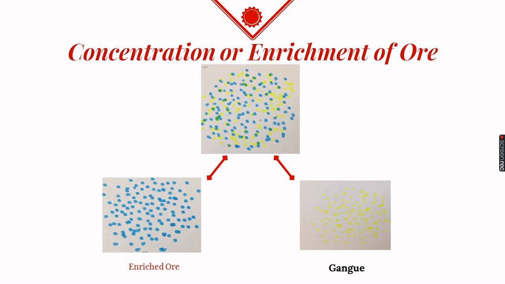So our next target is to separate the ore from the impurities, that is gangue, and this process is called concentration or enrichment of the ore. So in this process, ore is separated from the gangue.